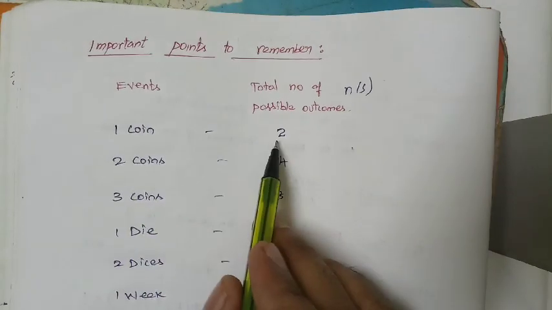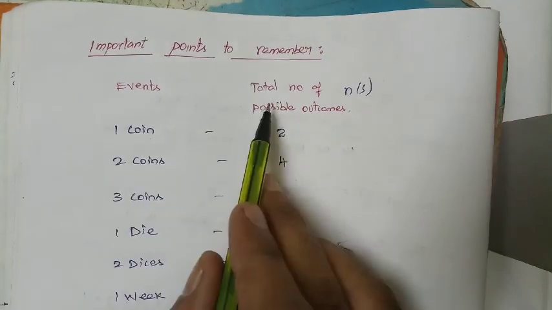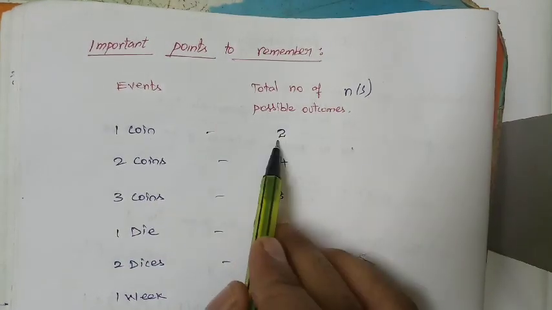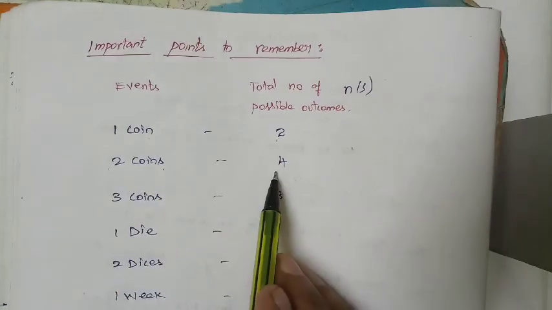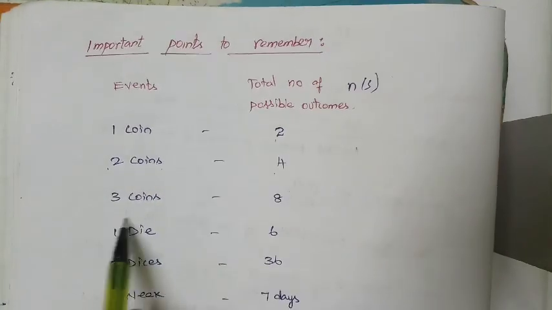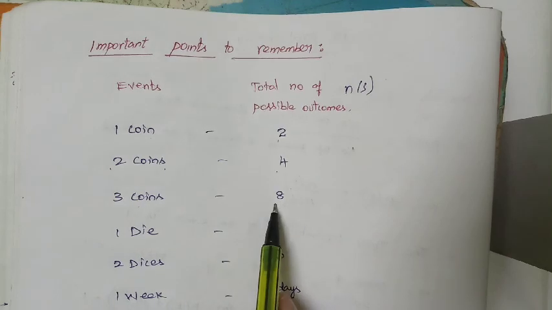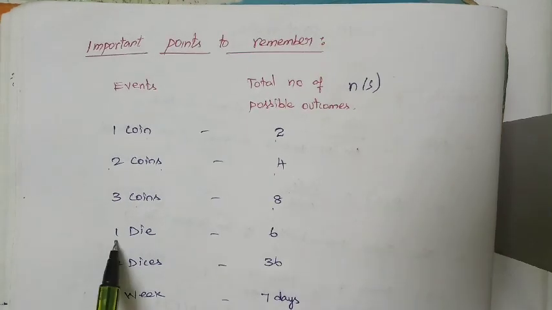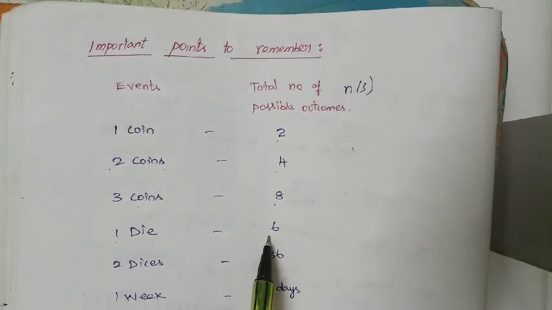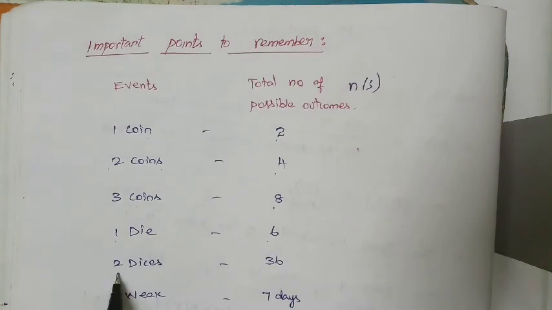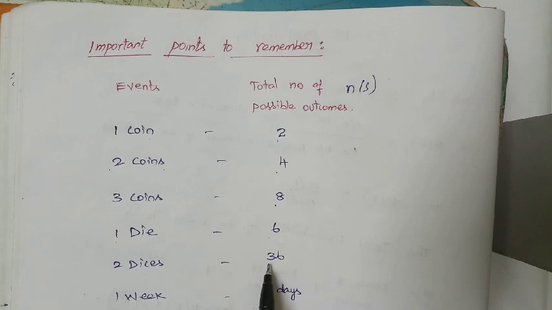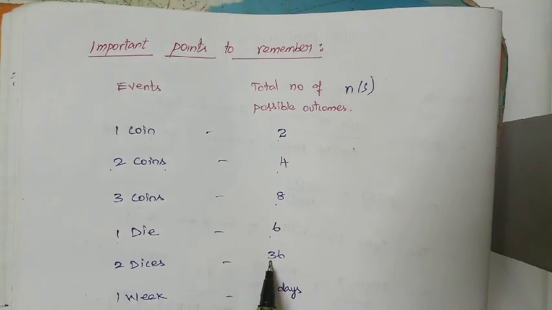So for one coin, how many total possible outcomes? 2. First I will read out and we will see some examples, right? For 2 coins, the total number of possible outcomes is nothing but 4. For 3 coins, the total number of possible outcomes is nothing but 8. For 1 die, how many total possible outcomes? 6. So N(S) is equal to 6. For 2 dice, the total number of possible outcomes is nothing but 36.